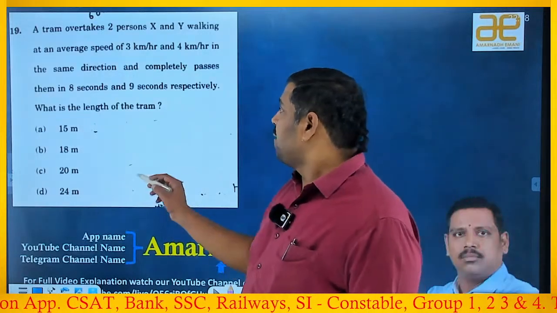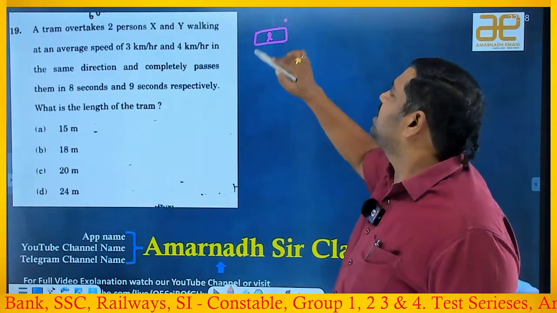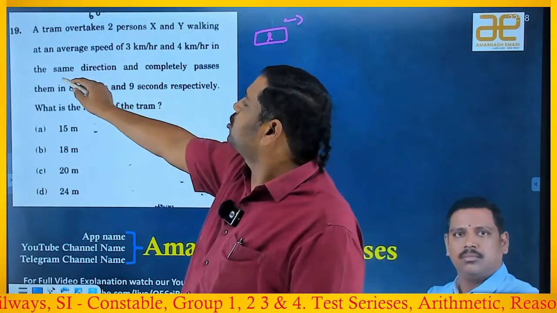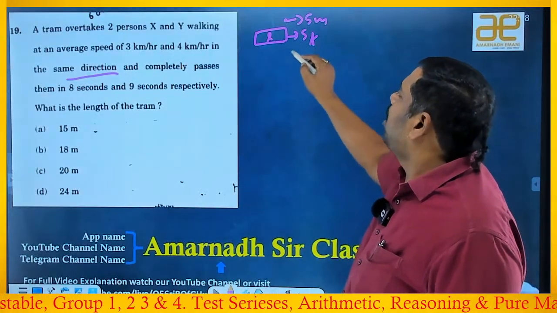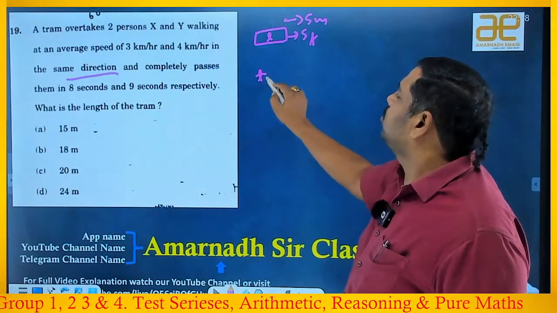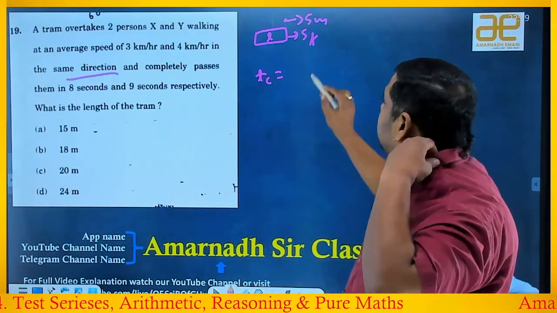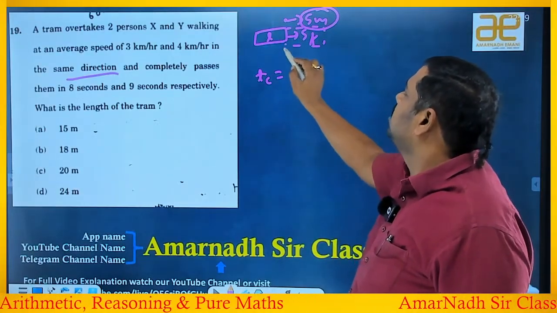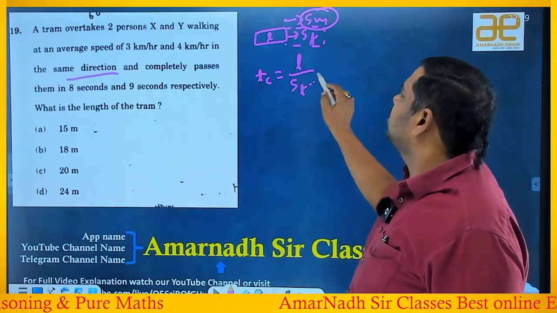If you observe a train, this is the train, its length is L, suppose. This is a man, that man is moving in the same direction, right? This is the speed of the train and this is the speed of the man. Then time taken to cross, he is asking. I will imagine one object at rest. Now I'm keeping him at rest. Then the train has to pass like this, right? So the distance traveled is the length of the train, by relative speed, ST minus SM.